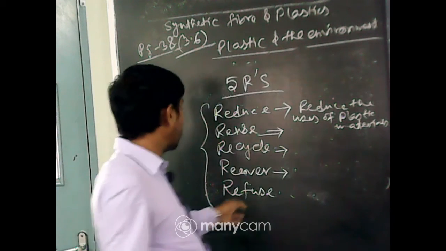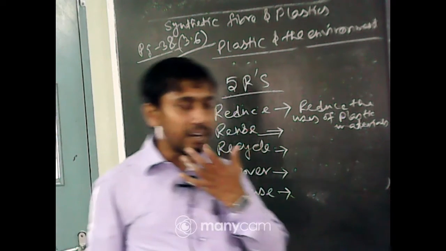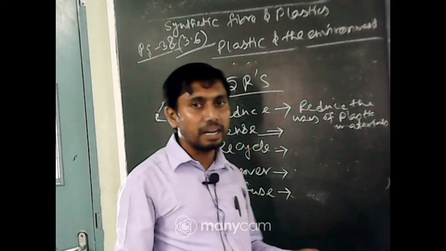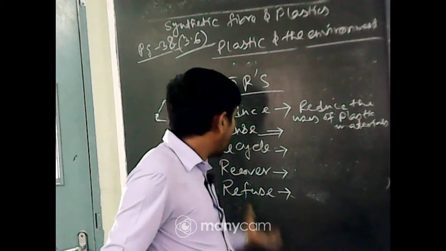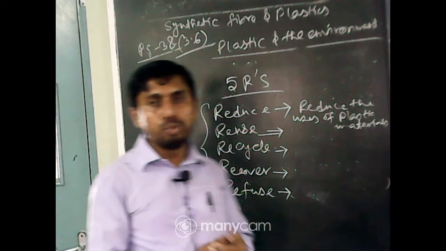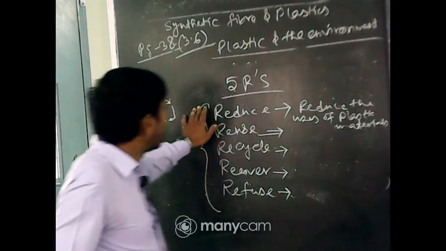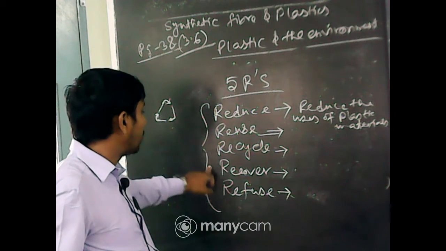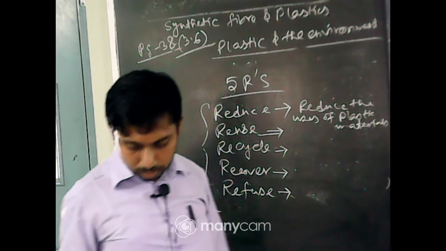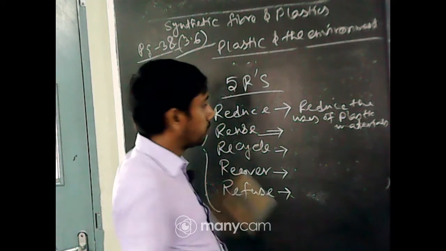Next one is refuse. Refuse means we have to change our mentality, refuse the use of plastic bags or plastic materials, and in that place we have to increase the use of bags made of jute, which is non-pollutant. So this is reduce, reuse, recycle, recover and refuse. Have you understood?